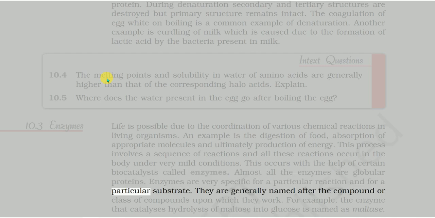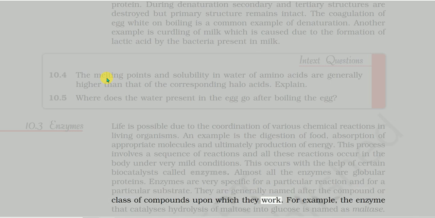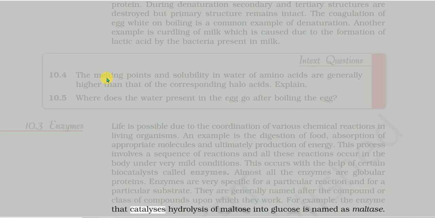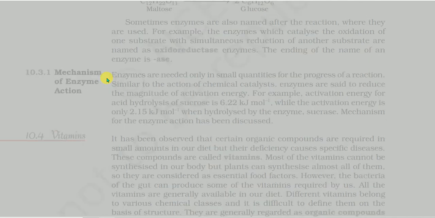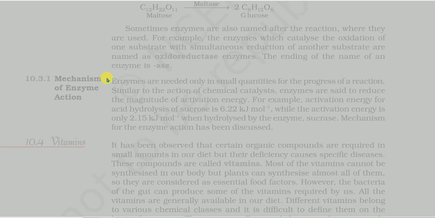They are generally named after the compound or class of compounds upon which they work. For example, the enzyme that catalyzes hydrolysis of maltose into glucose is named as maltase. Maltose → glucose. Sometimes enzymes are also named after the reaction where they are used. For example, the enzymes which catalyze the oxidation of one substrate with simultaneous reduction of another substrate are named as oxidoreductase enzymes. The ending of the name of an enzyme is "ase".